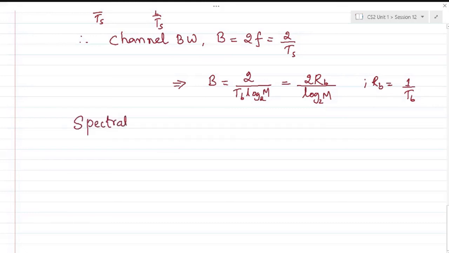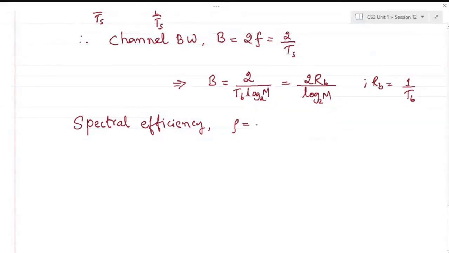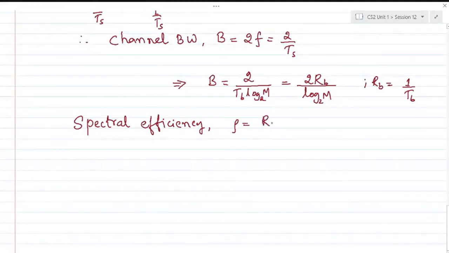With the bandwidth requirement for M-ary signals, we can find an important parameter that I was mentioning, called spectral efficiency. Right now it may not have its meaning, or we may not appreciate its importance, but just have the definition at this point. Later we'll find the spectral efficiency for various modulation schemes, and then you'll be able to appreciate its importance. Overall, spectral efficiency is the ratio of the bit rate over the given bandwidth.